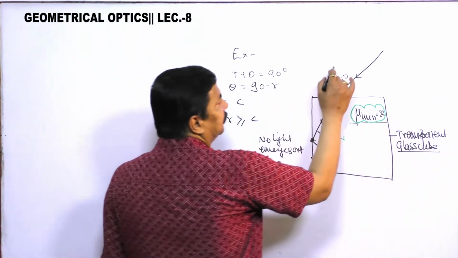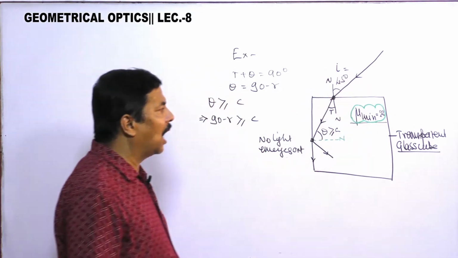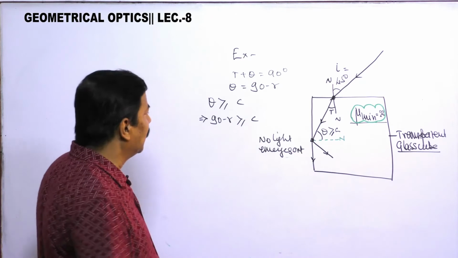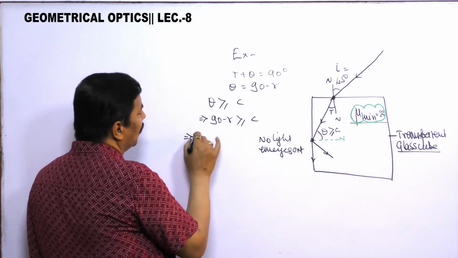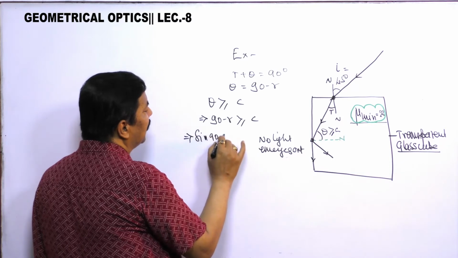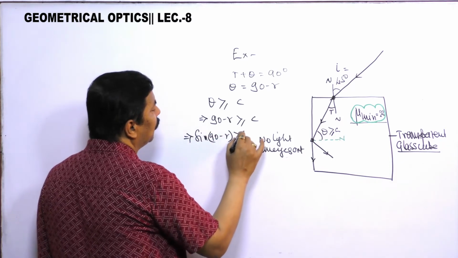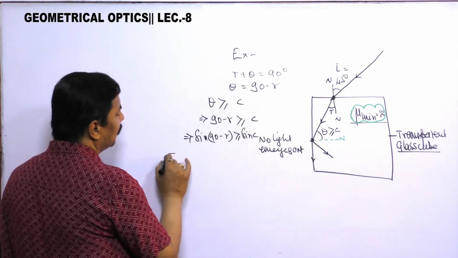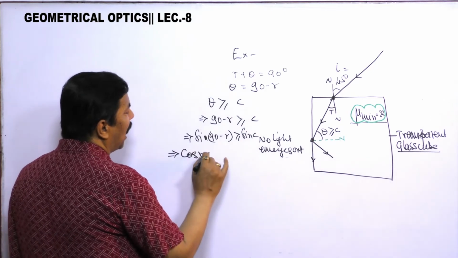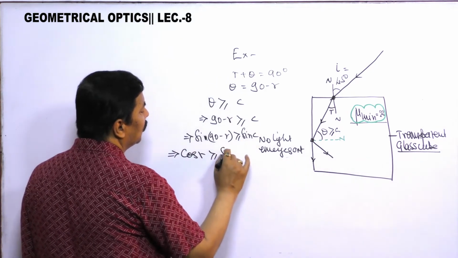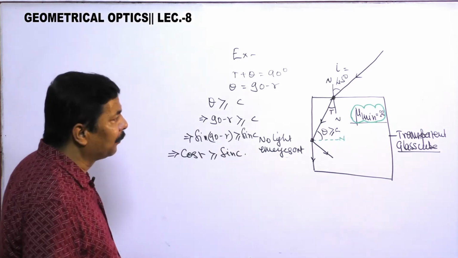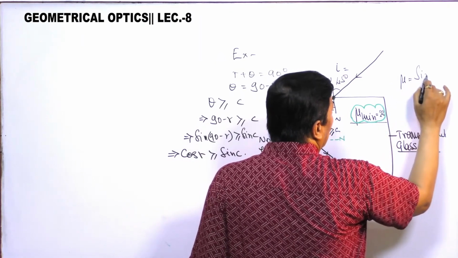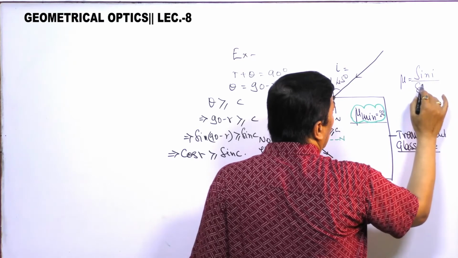We have i, but we don't have r. So to get r, what I am taking? I am taking the sine function. So sine of 90 minus r should be greater than or equal to sine C. That means cos r should be greater than or equal to sine C. Now here you see carefully, mu is equal to sine i by sine r.